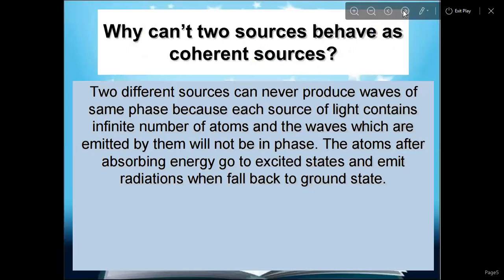So why can't two sources behave as coherent sources? Two different sources can never produce waves of the same phase because each source of light contains an infinite number of atoms, and the waves emitted by them will not be in phase. The atoms, after absorbing energy, go to excited states and emit radiation when they fall back to the ground state.